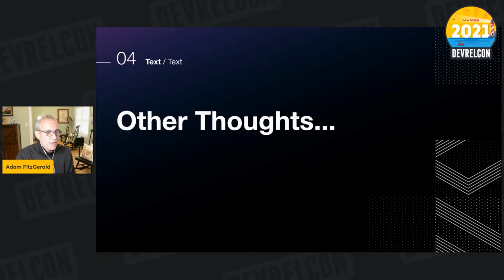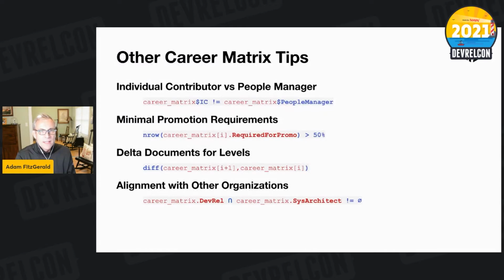I've got a collection of other small thoughts before we get to the end. All right, so there's always a question about individual contributor versus people manager. It's generally true that the career matrices for these two things are not the same. I'm a big fan of player-coach behaviors at small and medium-sized responsibilities, particularly in the advocacy responsibility. But that said, generally you should think about general people manager career matrices, and that should be universal across your entire company. Some part of it may be unique to your organization, but generally those things are common to the entire company.